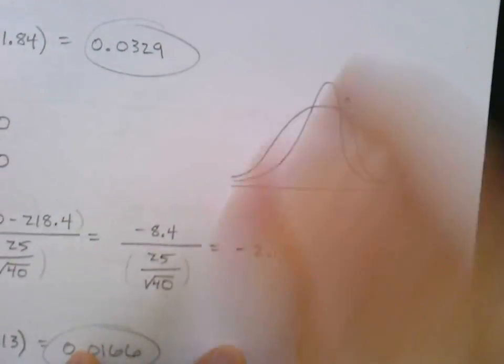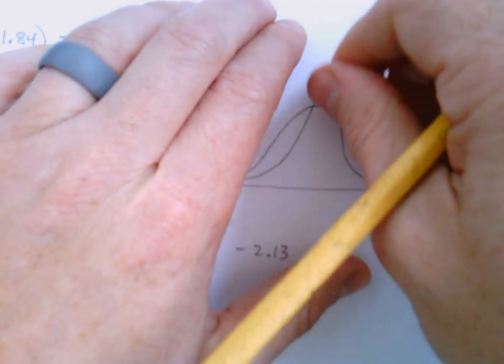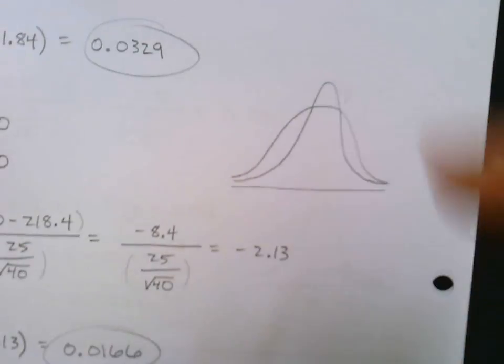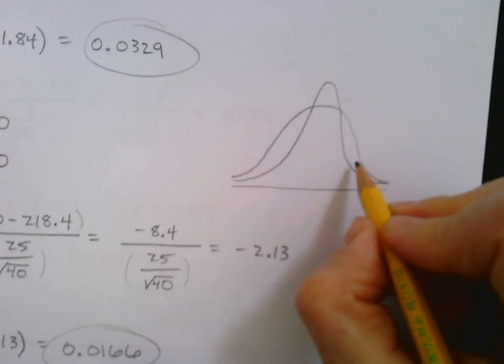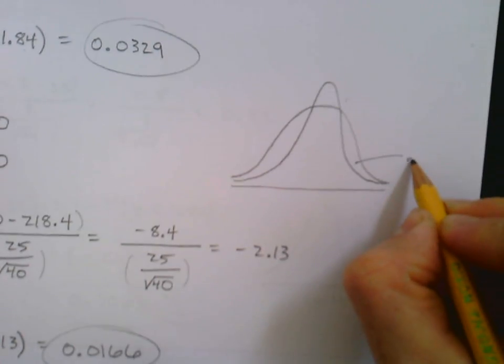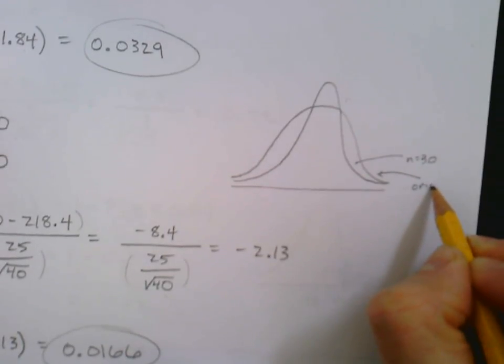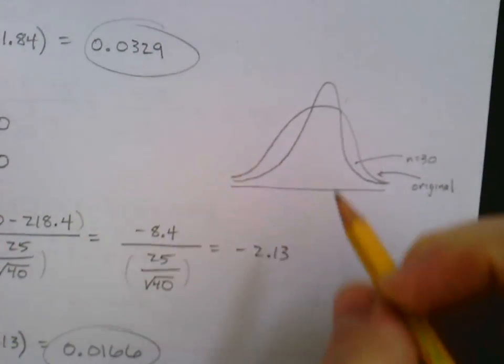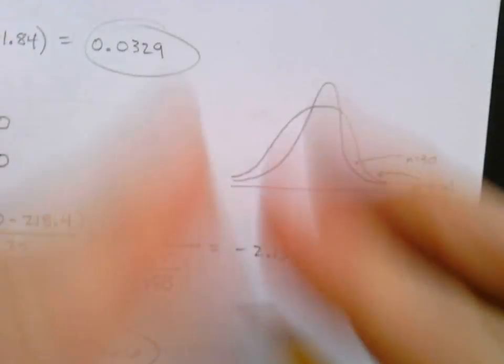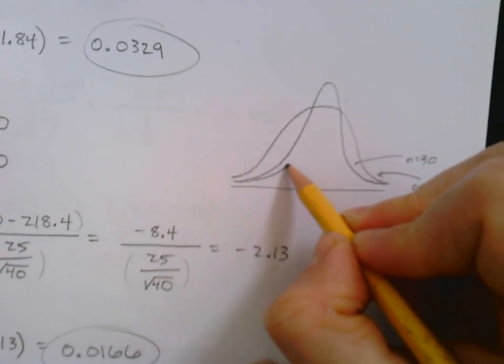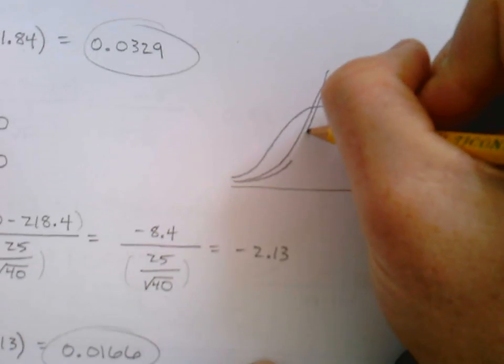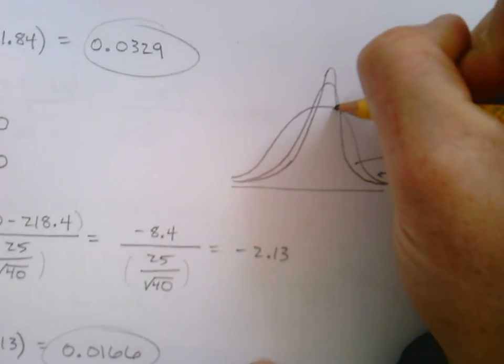There's n equals 30, I don't know where I'm going to be drawing these, because it's all going to be running on top of one another. Here's the original. When we did a sample size of 40, it pushed it in even more. So it really squeezed it.